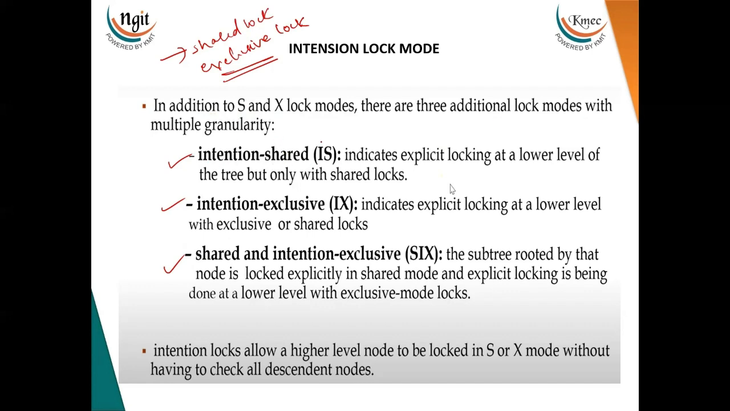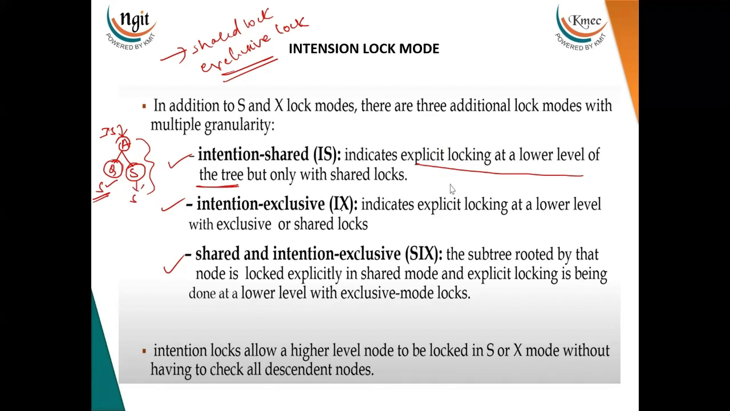Intention shared, represented by IS, indicates explicit locking at the lower level of the tree, but only with shared locks. Let me draw a diagram. As we are discussing multiple granularity, locks can be made at different levels. When I say that the parent node, A, is in intention shared lock mode, it means the child nodes, or the lower level nodes of this particular A, here let's say Q and R, are in shared lock modes.